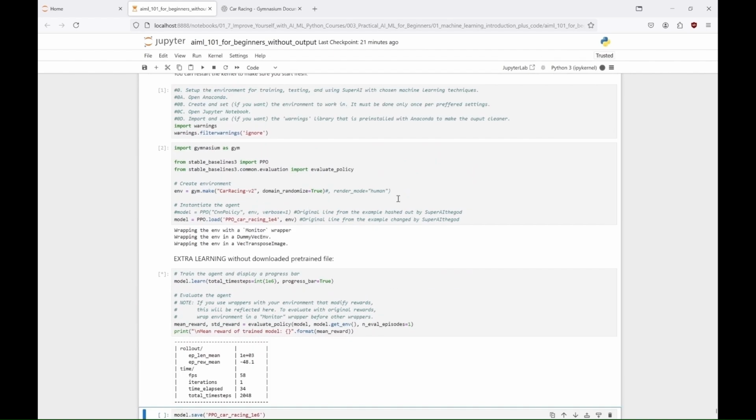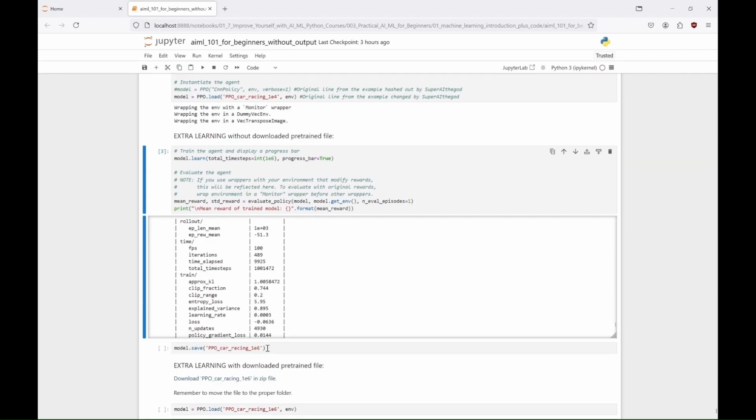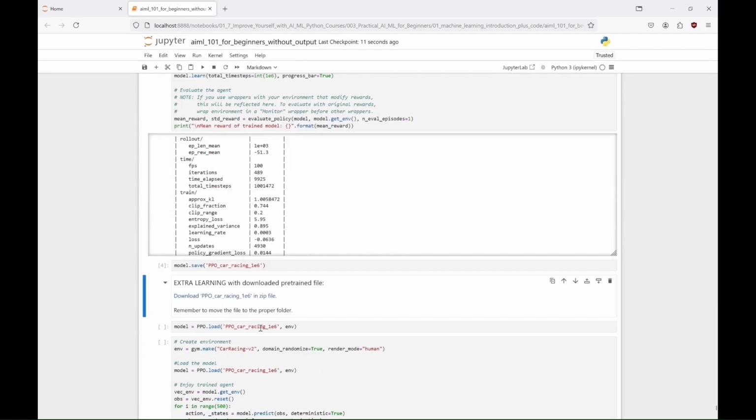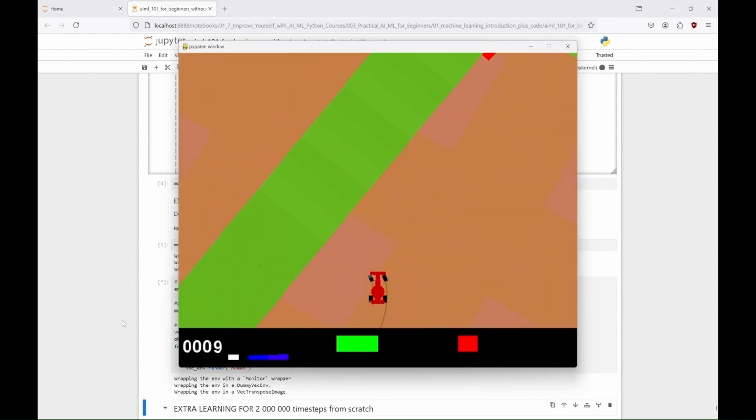When we get our trained agent, we can of course save it, and after loading it, we can observe how it performs. And as you can see here, I've stored this saved agent on my website, so at the moment I'm uploading this tutorial, everyone can download it and test it without having to train the model themselves. And here is our agent in action. I would say, fast, kind of, and definitely furious.